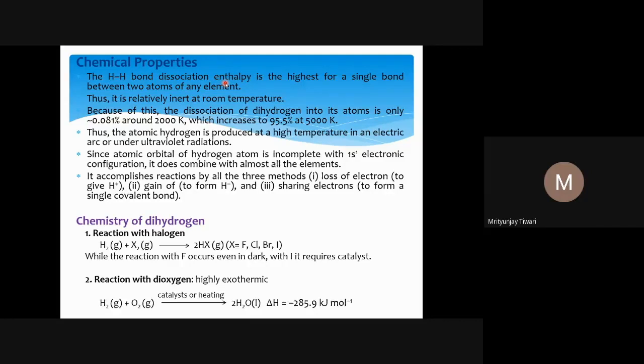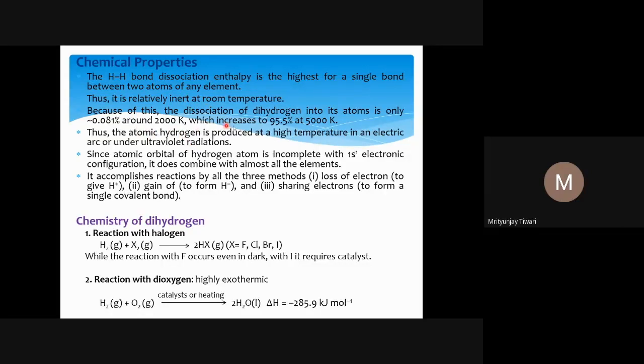You cannot compare a single bond with a double bond, because in the formation of a double bond more energy is released, so the bond dissociation enthalpy will be more for that. Thus hydrogen is relatively inert at room temperature because of its very high bond dissociation energy. Why? Because if you want to make a compound with hydrogen, you first have to break the H-H bond, and breaking it is not an easy process because of the very high bond dissociation energy.